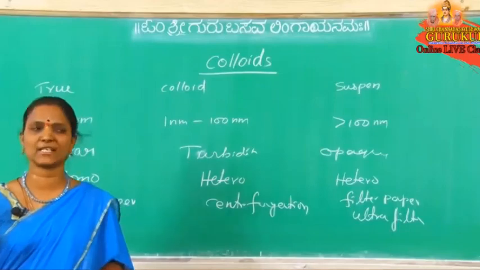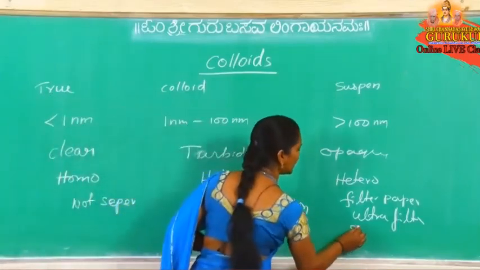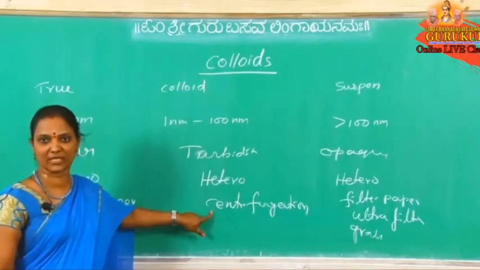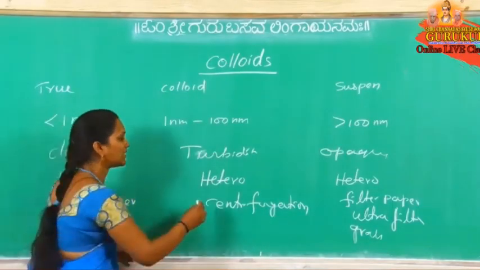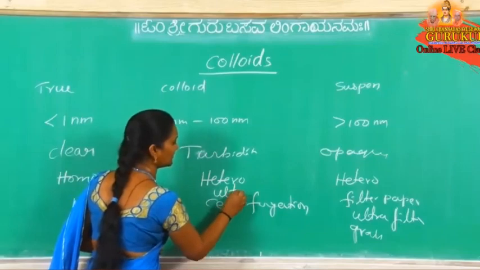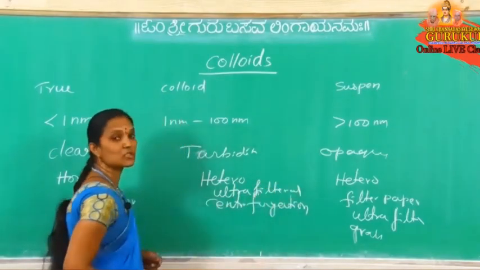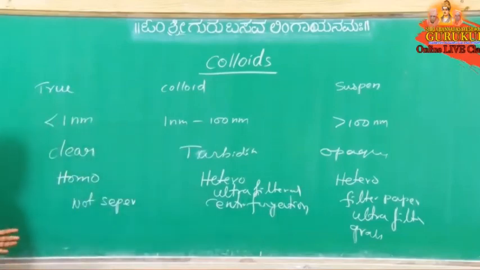When sand is added to water, under gravity it settles down. Here, to make the particles settle, we use centrifugation. There we can separate, by ultrafiltration. So using the ultrafiltration process we can separate solute and solvent. Using filter paper we can separate, or using ultrafilter paper we can separate. And how does it settle? Just under gravity the particles settle down.